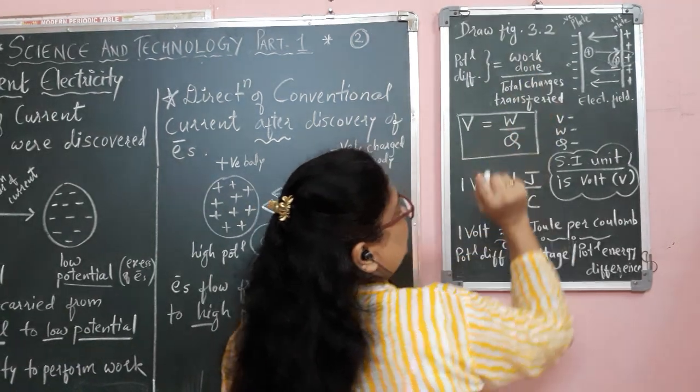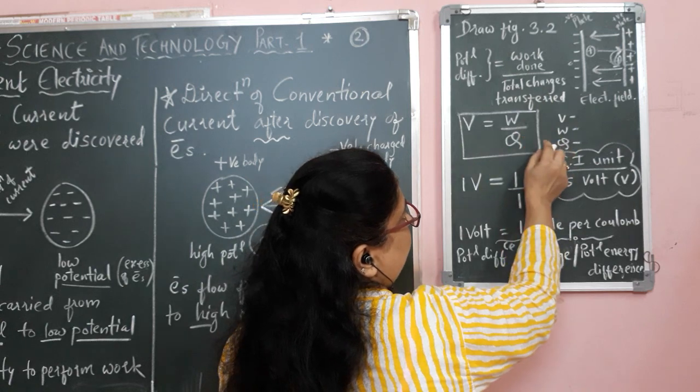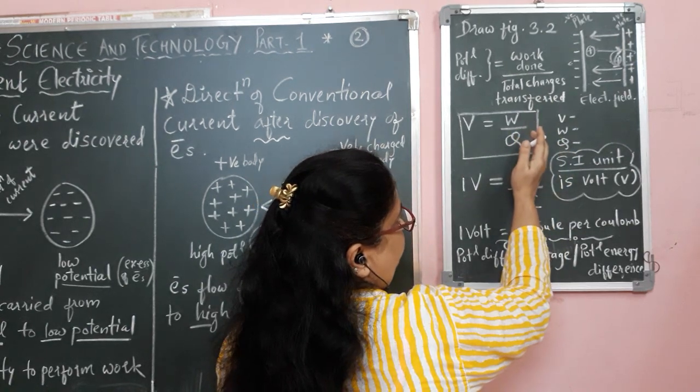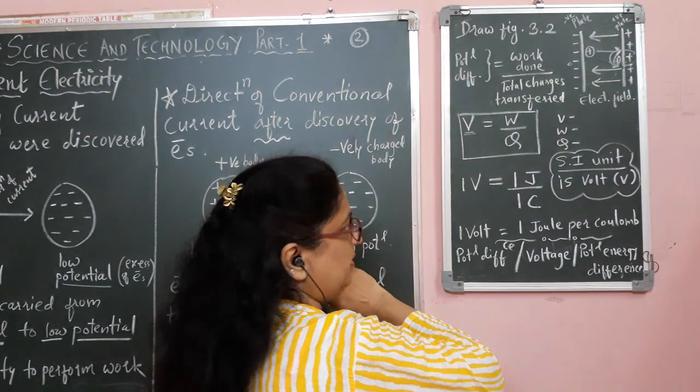If 1 joule of work is done to carry 1 coulomb of charge, then that is called 1 volt of potential difference.